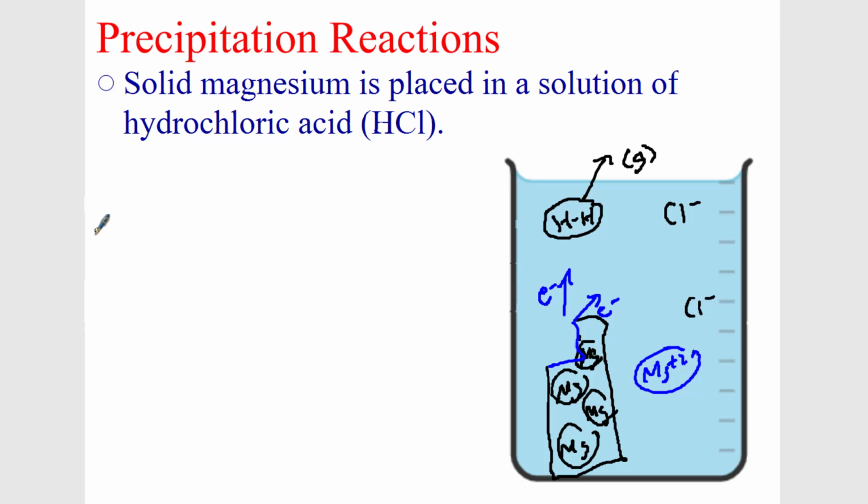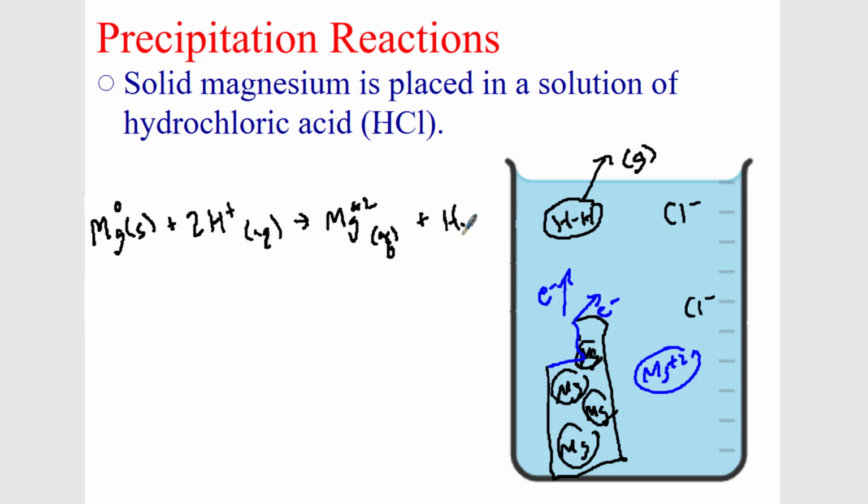So let's do a balanced reaction. We have solid magnesium. Solid magnesium, remember, has a 0 charge. And it reacted with 2 of those H pluses, didn't it? And what did the magnesium become on the other side? It became magnesium plus 2. Again, why did it become positive 2? Magnesium has 2 valence electrons. It's an alkaline earth metal. And what did the H become? It became H2 gas, a covalent molecule.